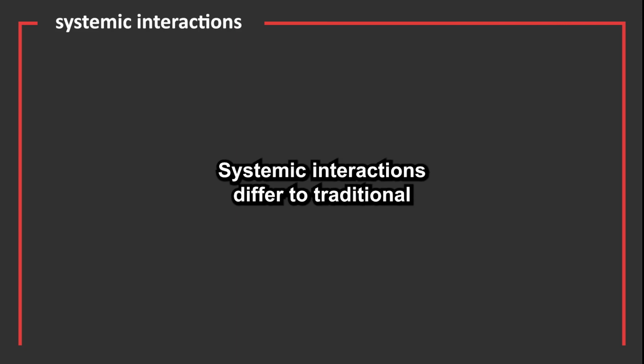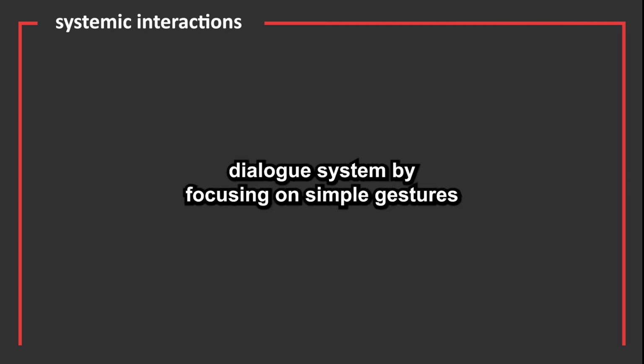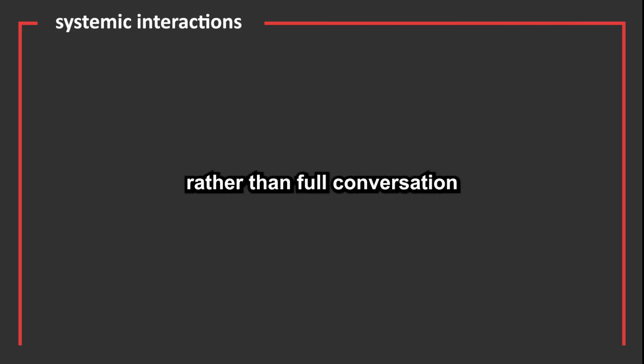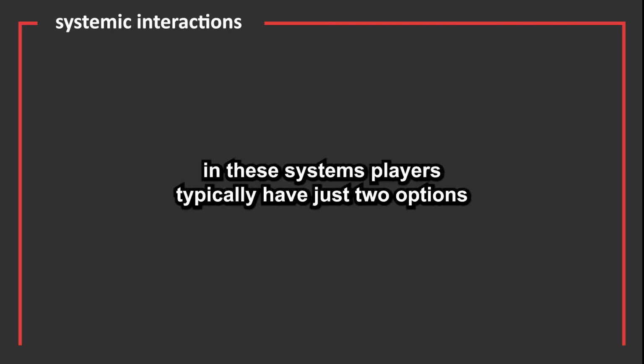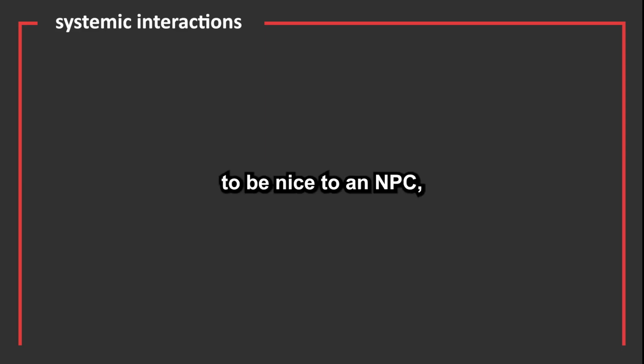Systemic interactions. Systemic interactions differ from traditional dialogue systems by focusing on simple gestures rather than full conversation. In these systems, players typically have just two options: to be nice to an NPC.